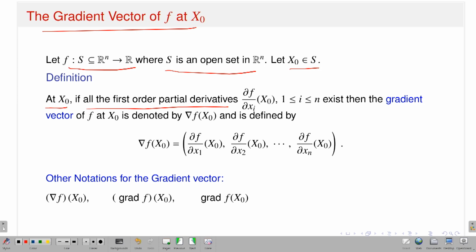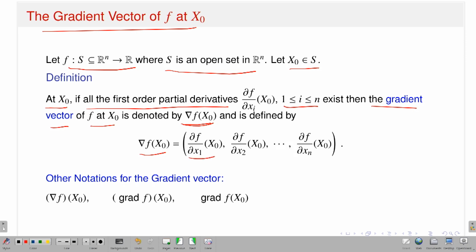That means if del f del xi at x naught, with i running between 1 to n, exist at the point x naught, then the gradient vector of f at x naught, denoted grad of f at x naught, is defined as a vector in Rn.